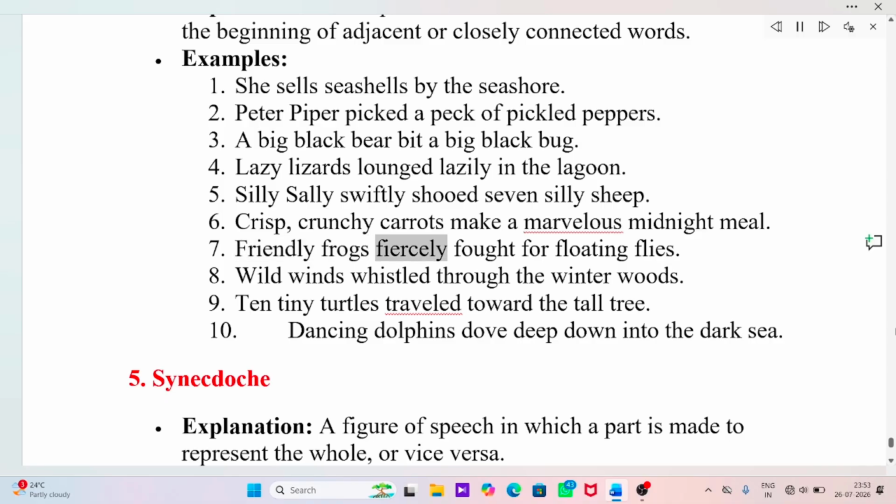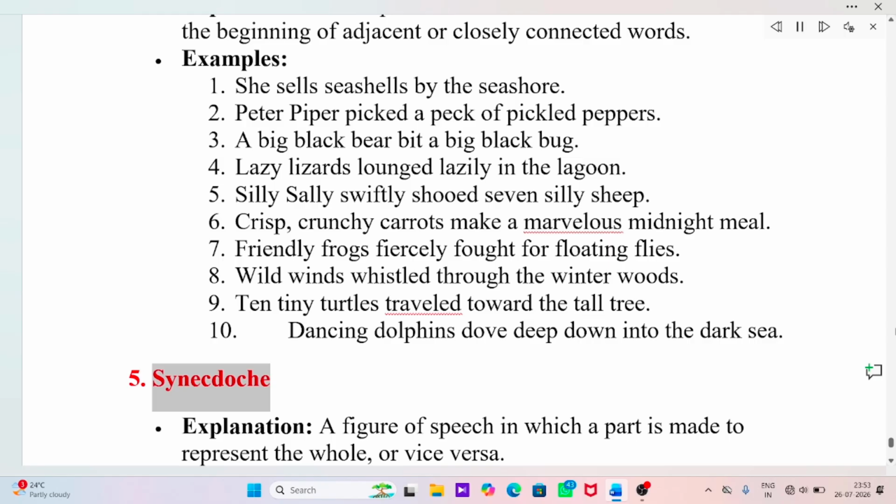Friendly frogs fiercely fought for floating flies. Wild winds whistled through the winter woods. 10 tiny turtles traveled toward the tall tree. Dancing dolphins dove deep down into the dark sea.